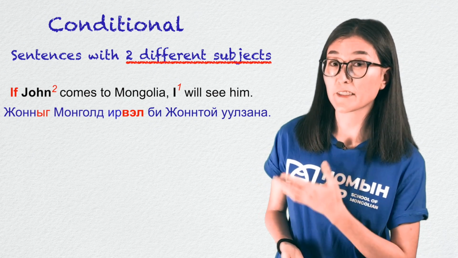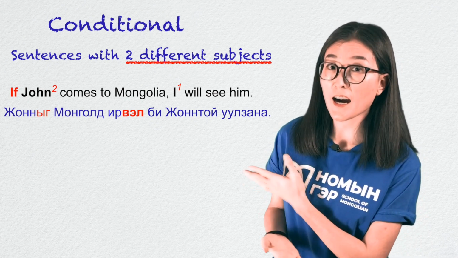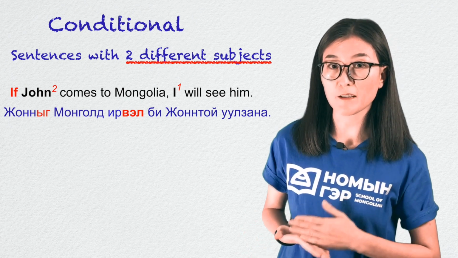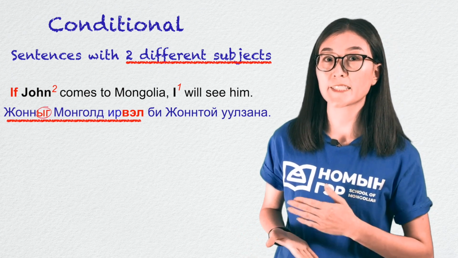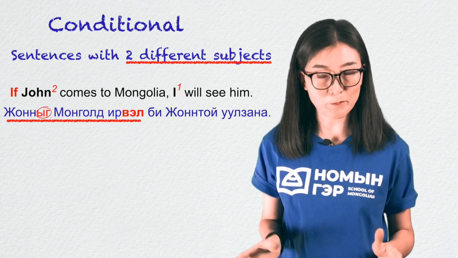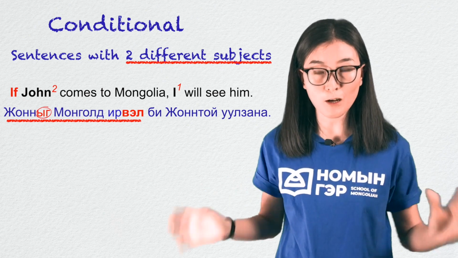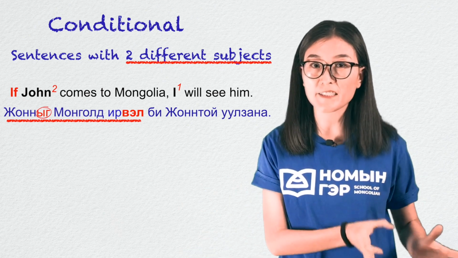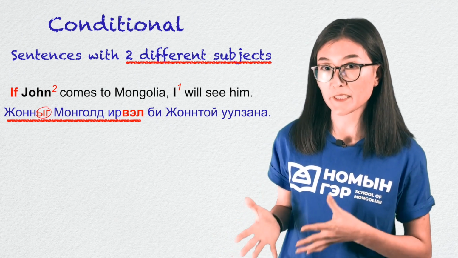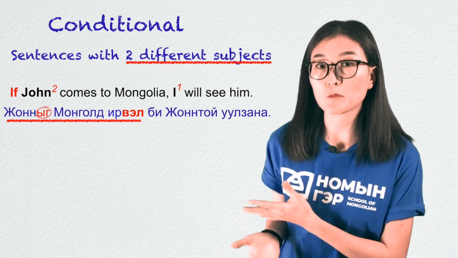Notice that here the main clause subject I takes no suffix, but the dependent clause's subject John takes the accusative case ig. Again, the dependent clause is a part of the complex sentence that cannot exist on its own as a complete sentence, which in this example is if John comes to Mongolia.